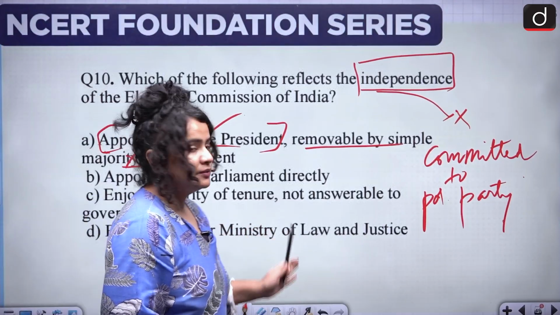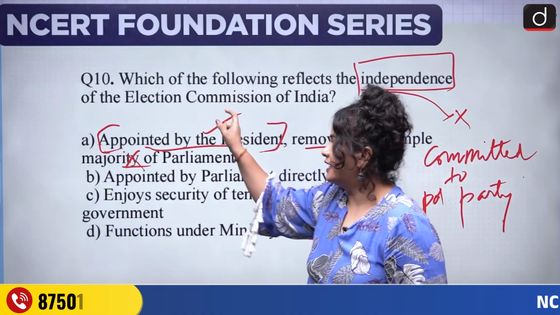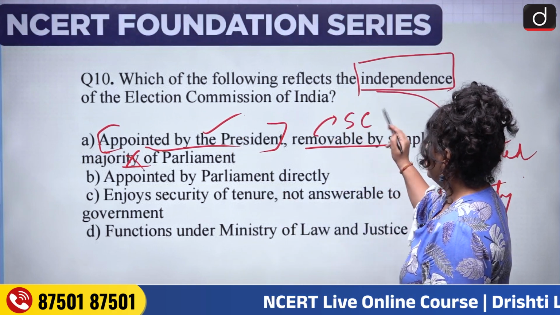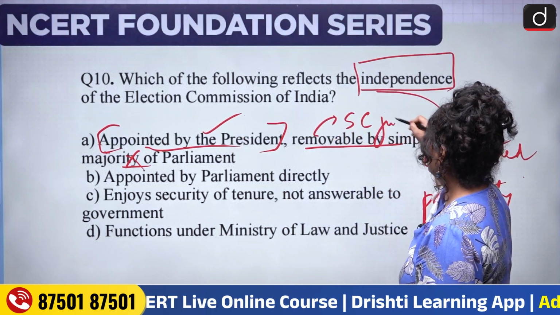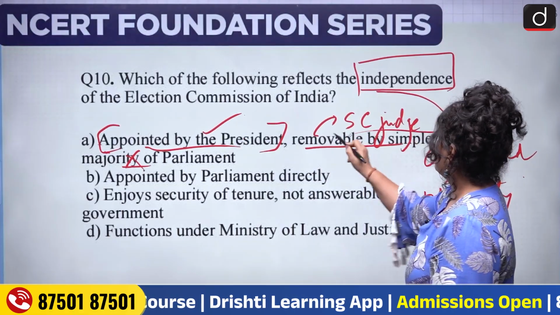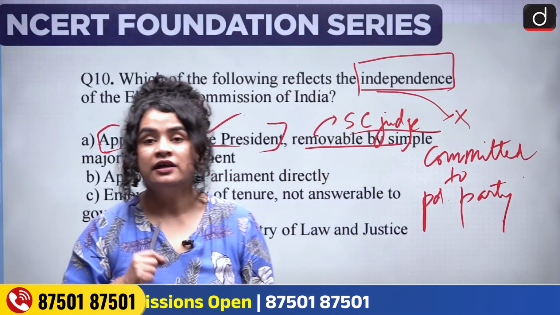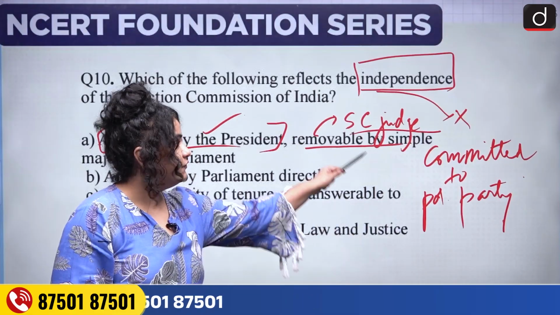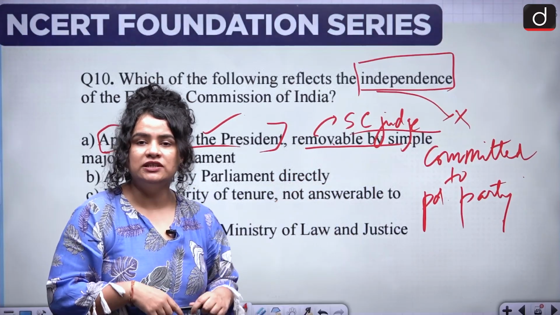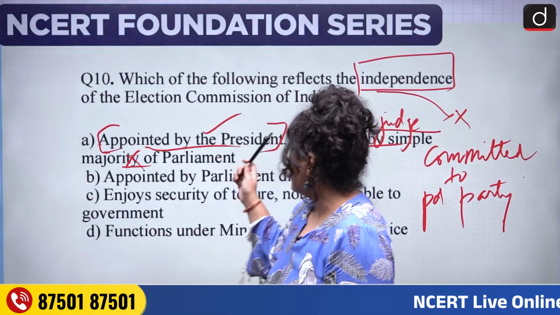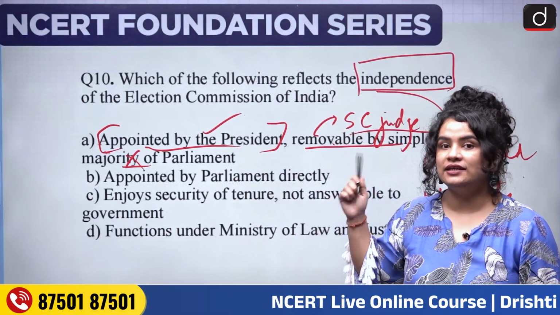In fact, in order to remove the election commissioner, you have to follow the process equivalent to the impeachment of the judge of the Supreme Court. So this is a very difficult process about which we'll be studying in detail in subsequent lectures. But for now, please understand that this is a very difficult process.